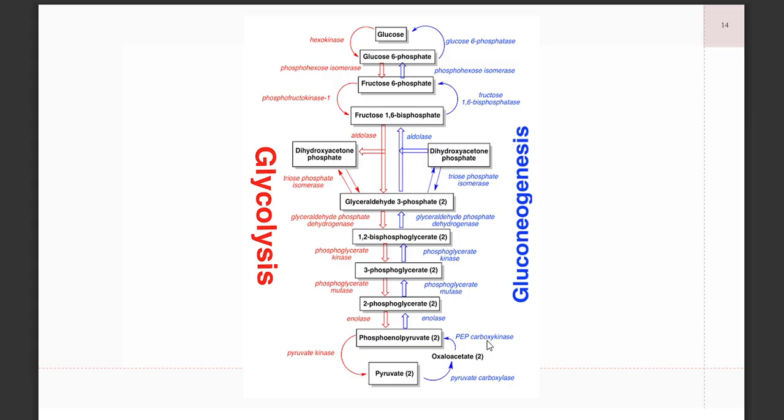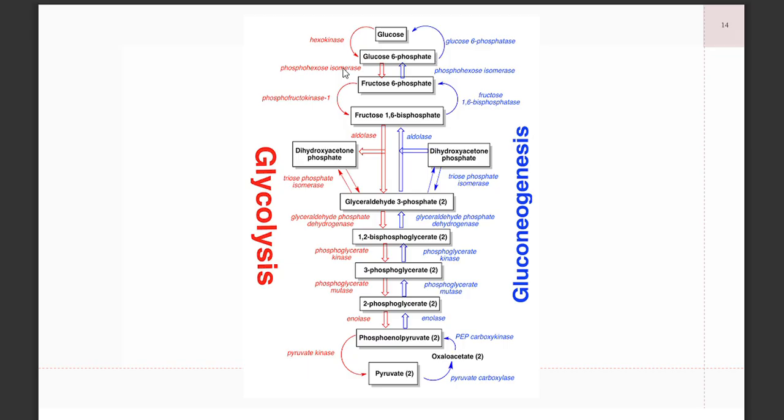Okay, so starting with glucose, for glycolysis, your end product is pyruvate. But for gluconeogenesis, you use pyruvate in order to obtain glucose. So more or less, you have the same enzymes involved, except for the first step in glycolysis and the last step in gluconeogenesis.